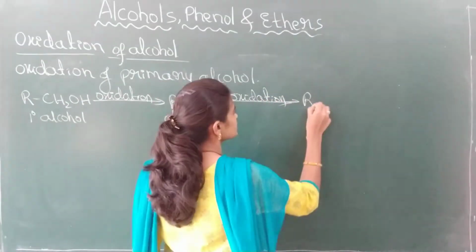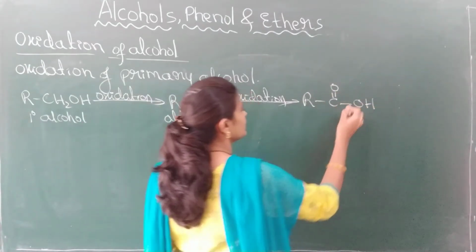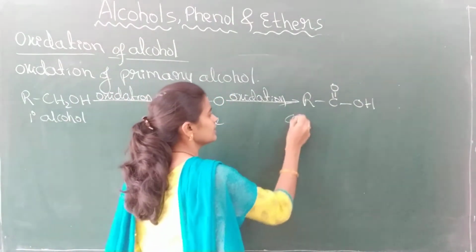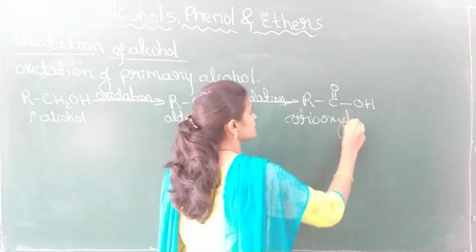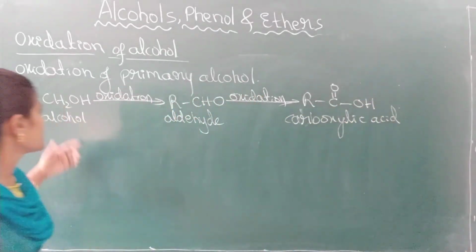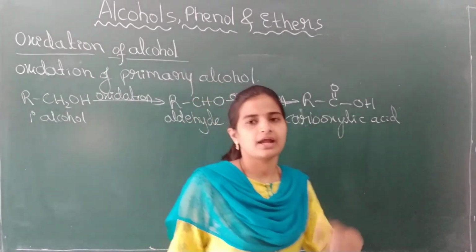to carboxylic acid. It is not alcohol, it is what, students? It is a carboxylic acid. The aldehyde will get oxidized to carboxylic acid with the same number of carbon atoms.